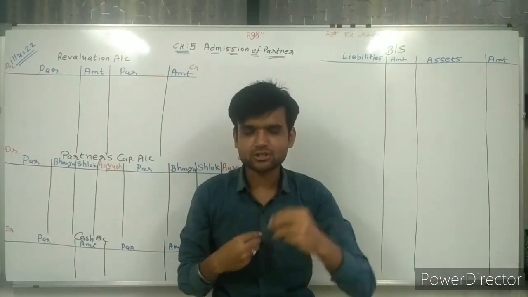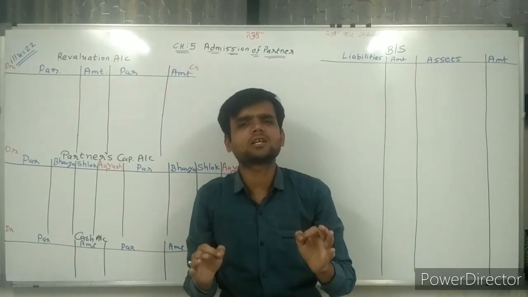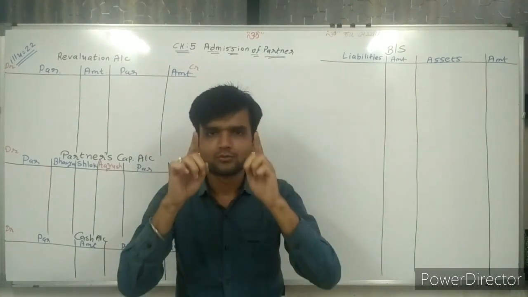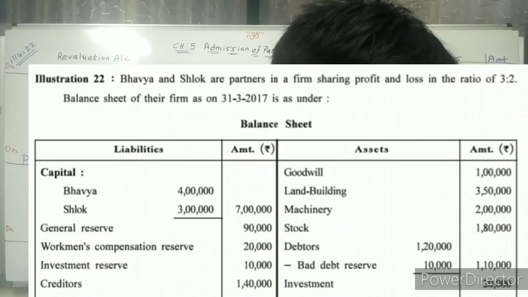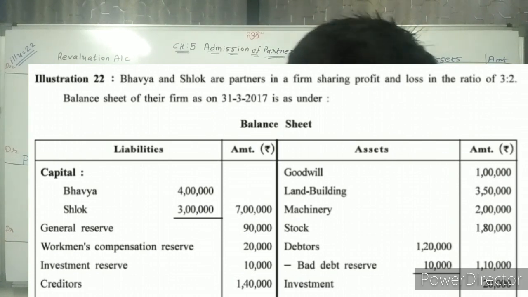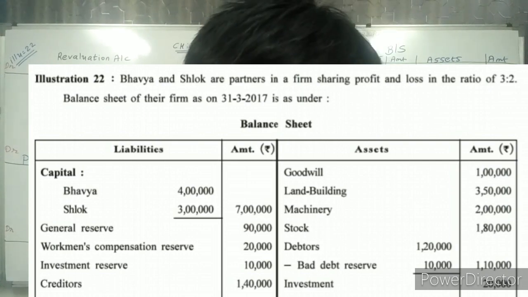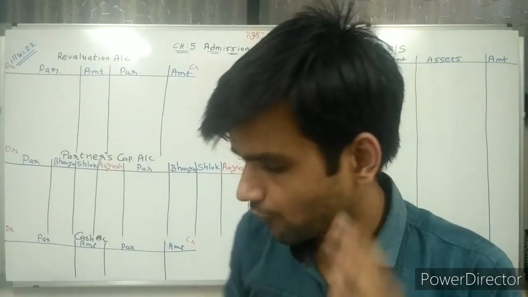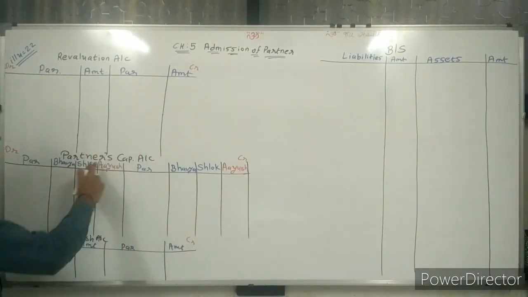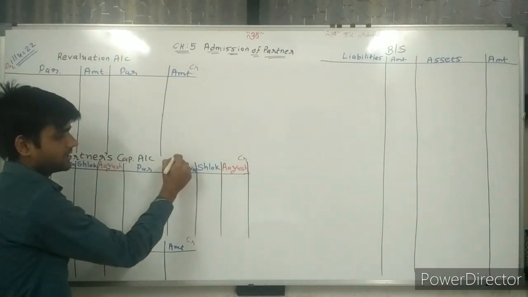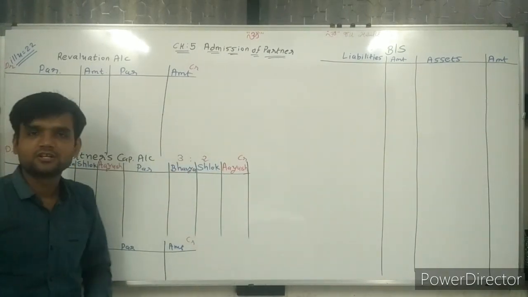Now I am reading the question, same as last lecture. No change in it. So, doing a sum. Bhavya and Shlok are partners in a firm, sharing profit and loss in the ratio of 3:2. So first of all, I am writing in the capital account Bhavya and Shlok, and the profit and loss ratio is 3:2.